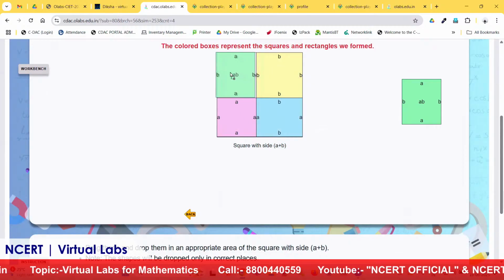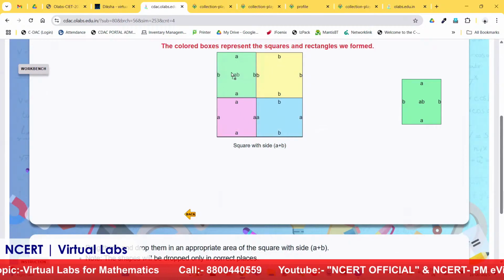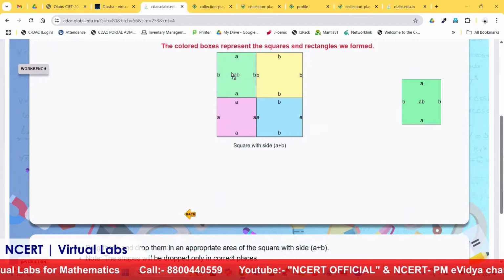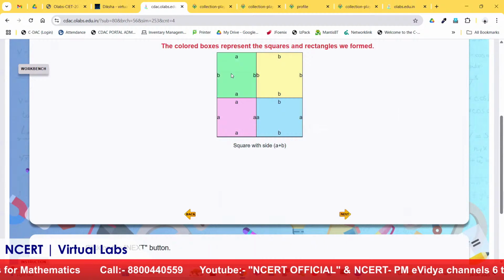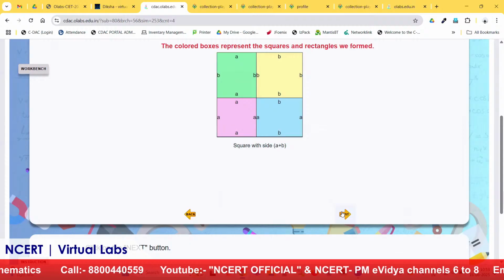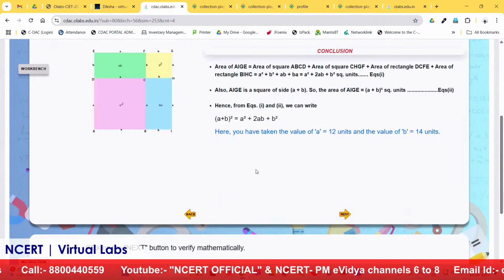Students have to drag and drop all four parts, and again this is dynamic. They can change the value of A and B, like suppose I use 12 and 14, and they can perform it again. So now all the four shapes have been covered there. Now come to the conclusion.